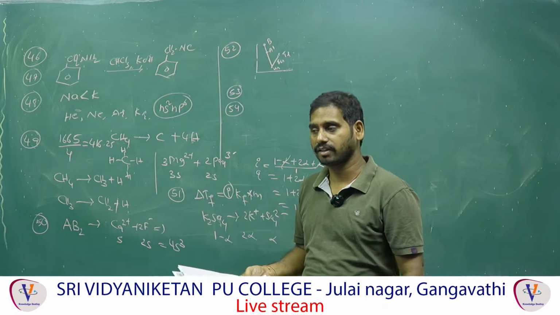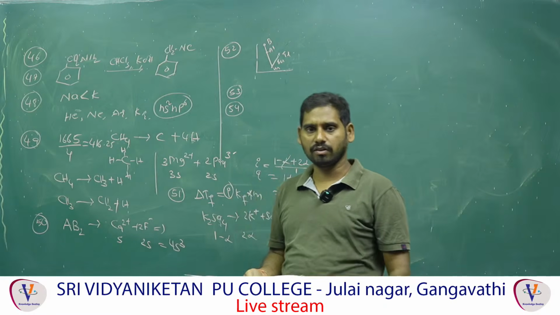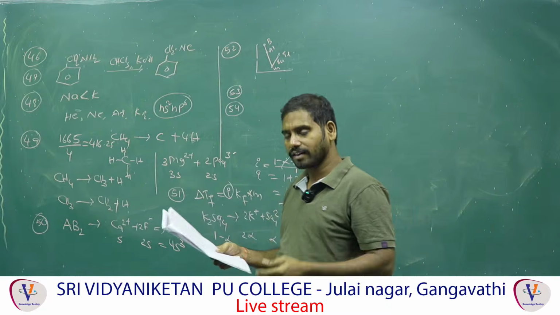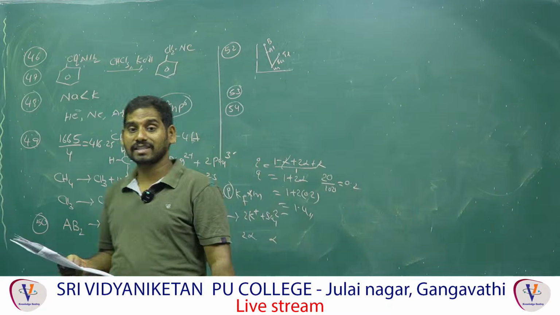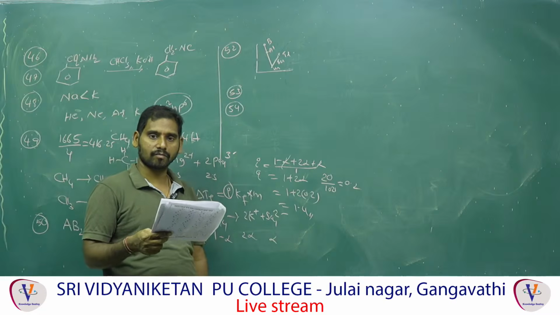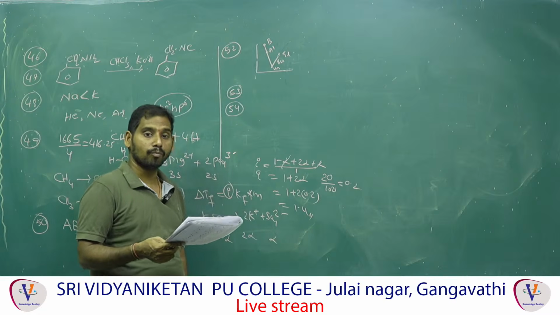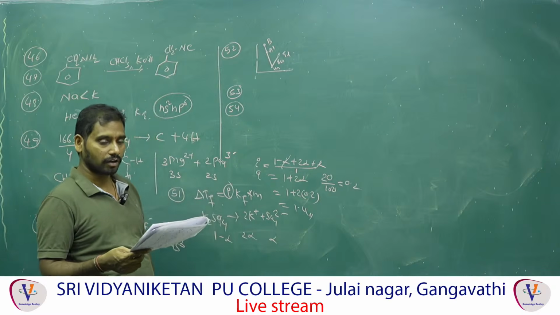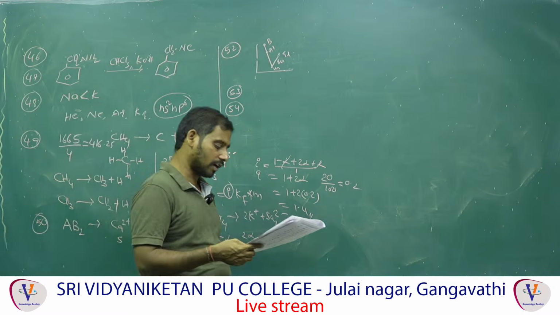Weak electrolytes are partially dissociated, that's why limiting molar conductivity is less. In case of ions, the smaller size has more mobility, which means more conductivity. That's why the H plus ion has the highest molar conductivity.